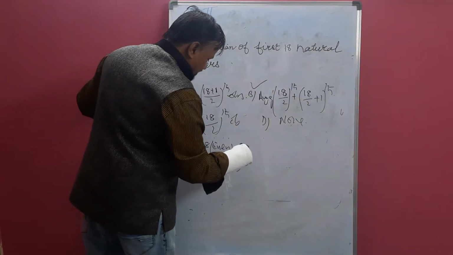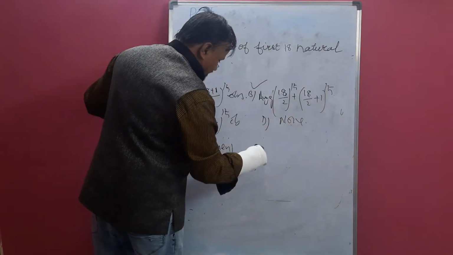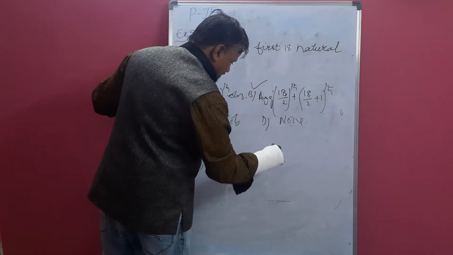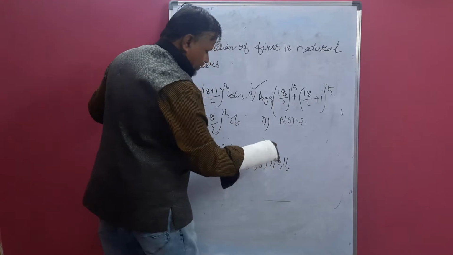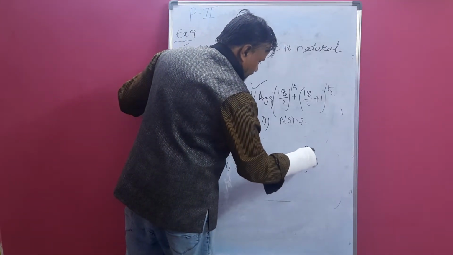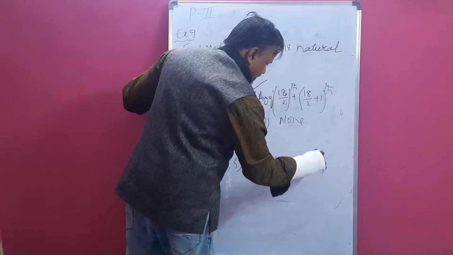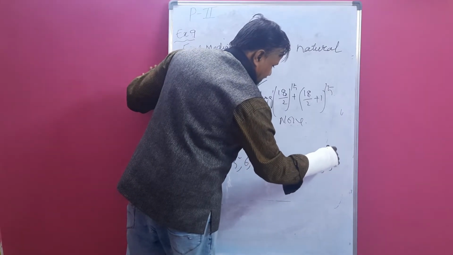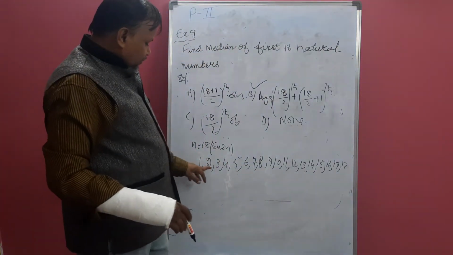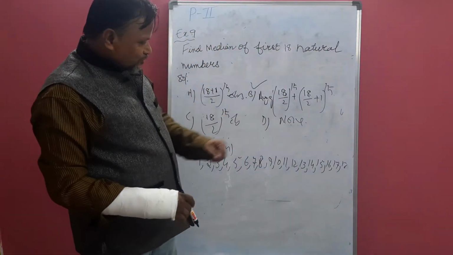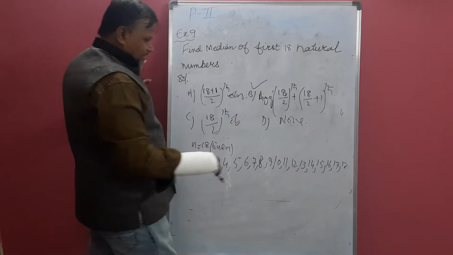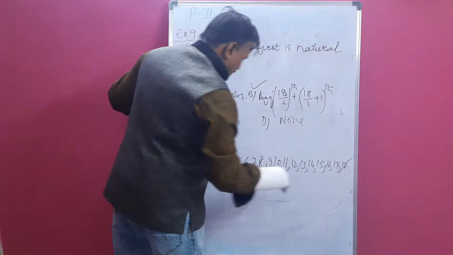5, 6, 7, 8, 9, 10, 11, 12, 13, 14, 15, 16, 17, 18. 1, 2, these are the natural numbers. The last one is 18, so it's even. Now let's cancel: the first one with the last one.